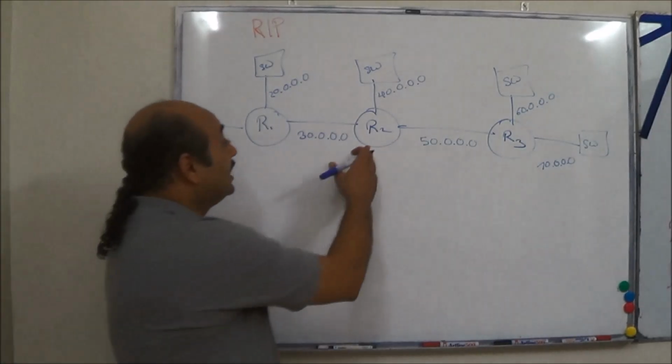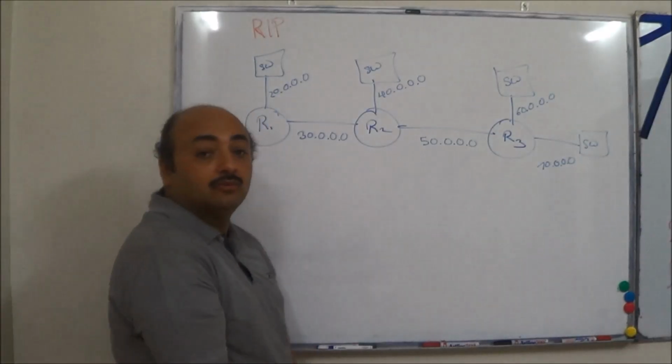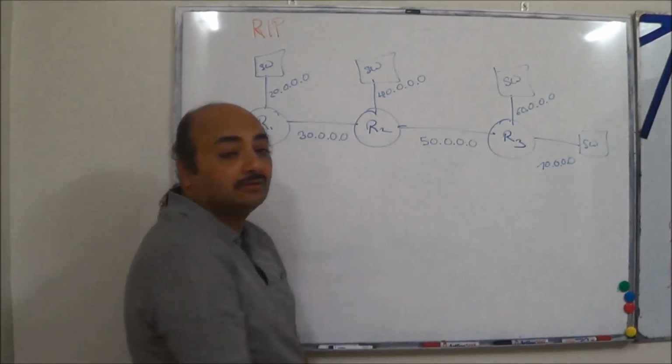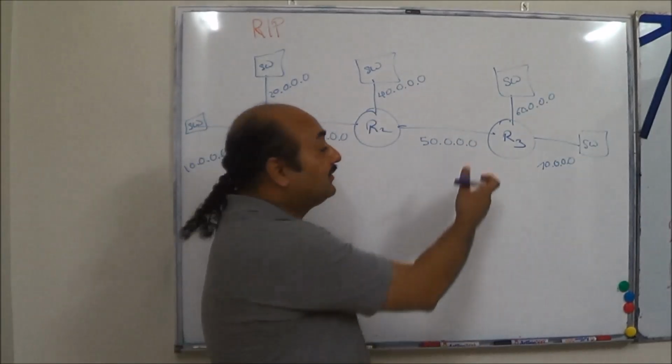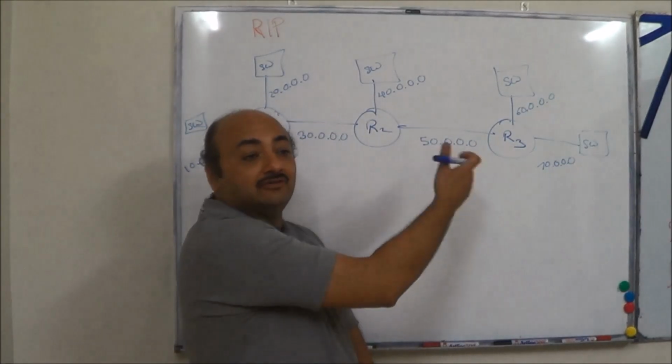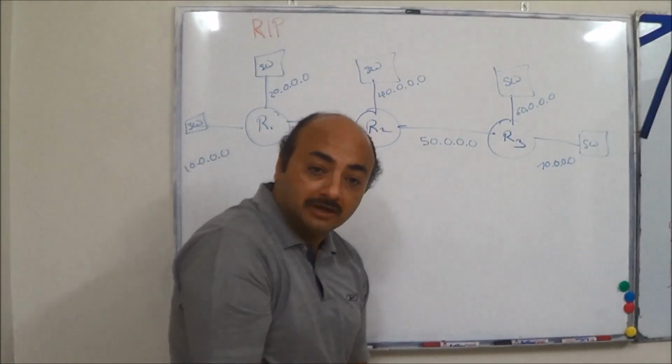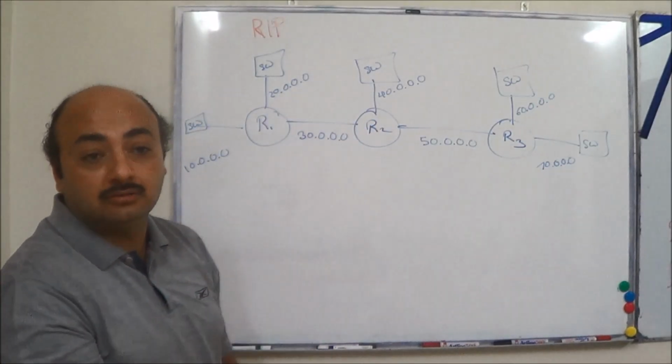Right? Similarly, if R2 tells R3, what will it tell about 30, 40 and 50? That is how R3 will learn about 30, 40 and 50. In fact 50 it knows by itself, but it will learn additional 30 and 40. Right? So this is how they will learn.